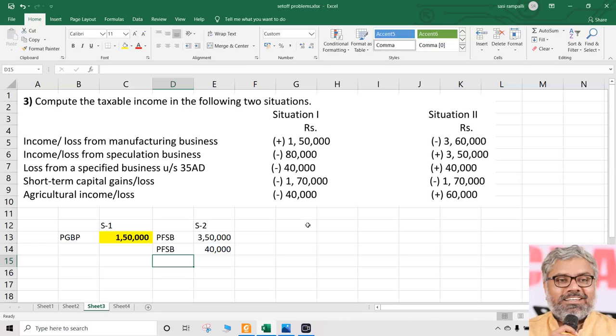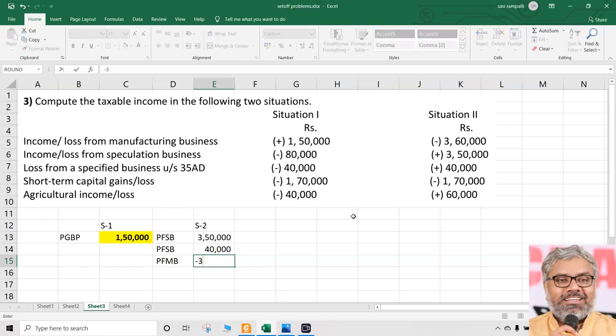Answer is yes. Once again, you have to remember the direction of the restrictions. Direction of the restriction was what? If there was a loss from speculation business, loss from specified business, that could not have been adjusted against profits of normal business. However, if there is a loss from normal business, that could be very well adjusted against the incomes of speculation business also, specified business also. There is no problem. So definitely let us take this as PGBP, or you can call this profit from manufacturing business. All this is PGBP only, by the way.